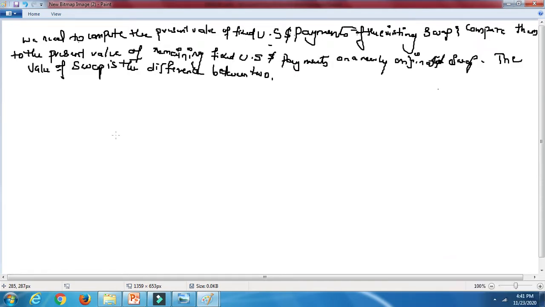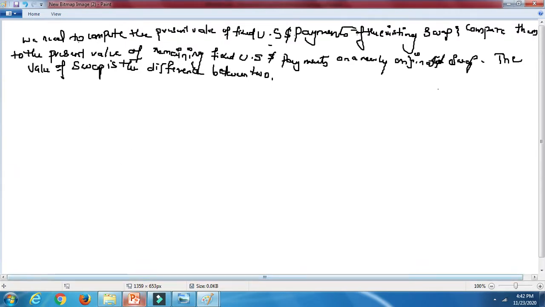So you can see we need to compute the present value of fixed US payments of the existing swap and compare them to the present value of the fixed remaining US payments on a newly originated swap also. The value of the swap will be the difference between the two, as I said previously. That is what we need to calculate.